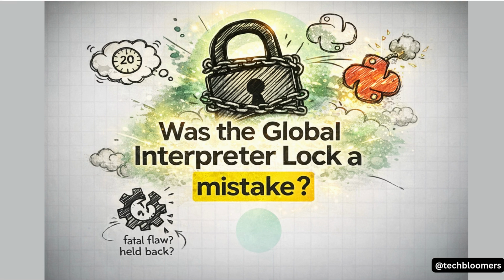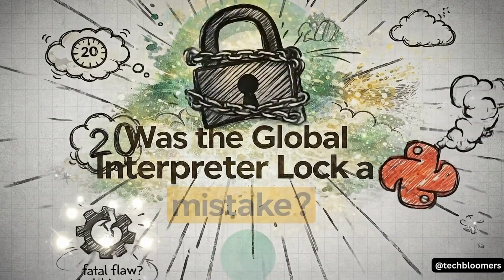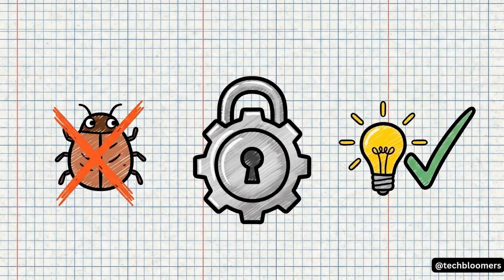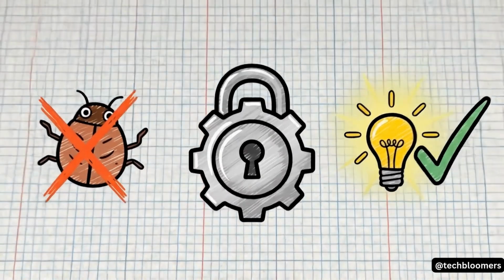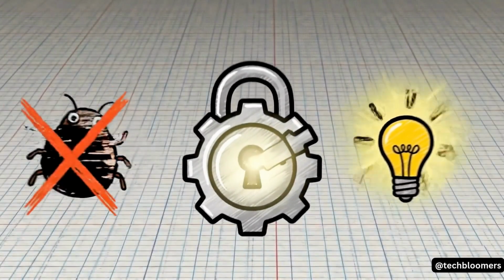So that really brings us to the core question we need to deconstruct. Was the GIL a fundamental design flaw from day one? Was it just a mistake that held Python back for all these years? Well, the answer, and this might surprise you, is a hard no. For most of Python's life, the GIL wasn't a bug, it was very much a feature. It was a brilliant pragmatic design choice that actually helped Python succeed in the first place.